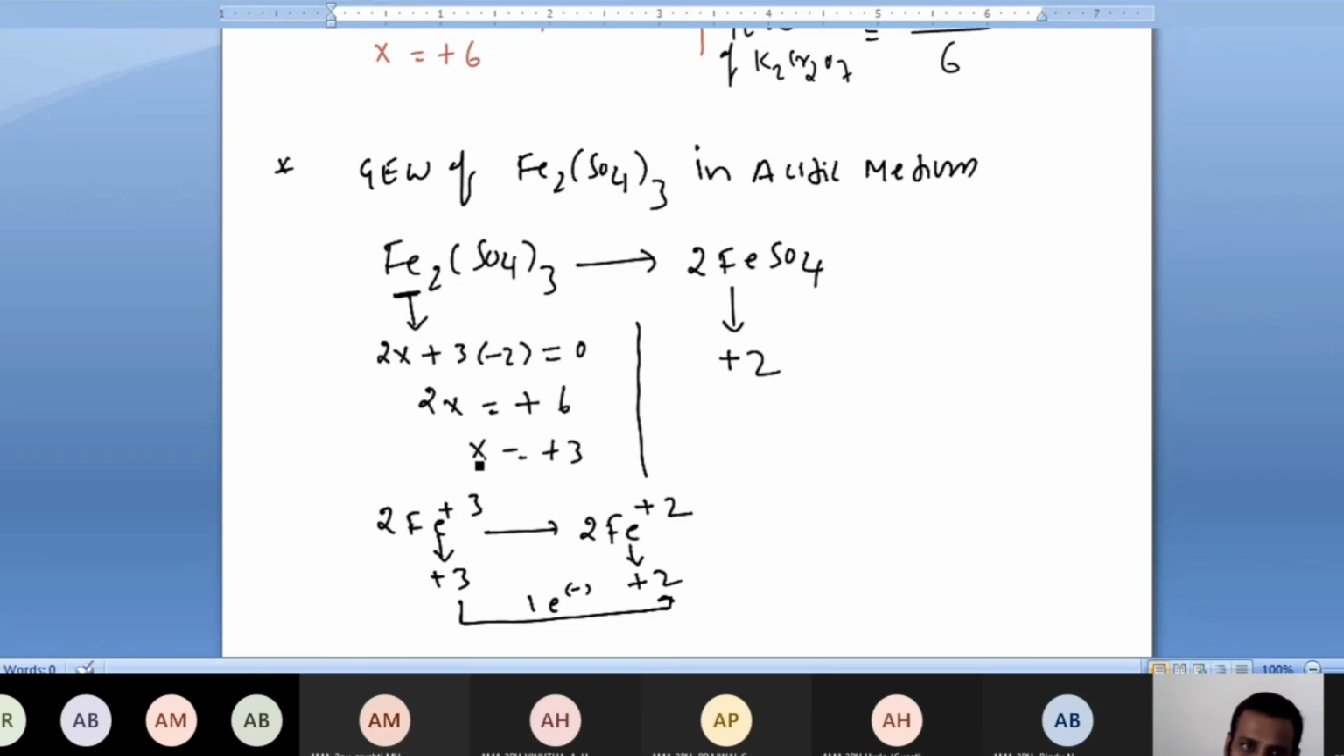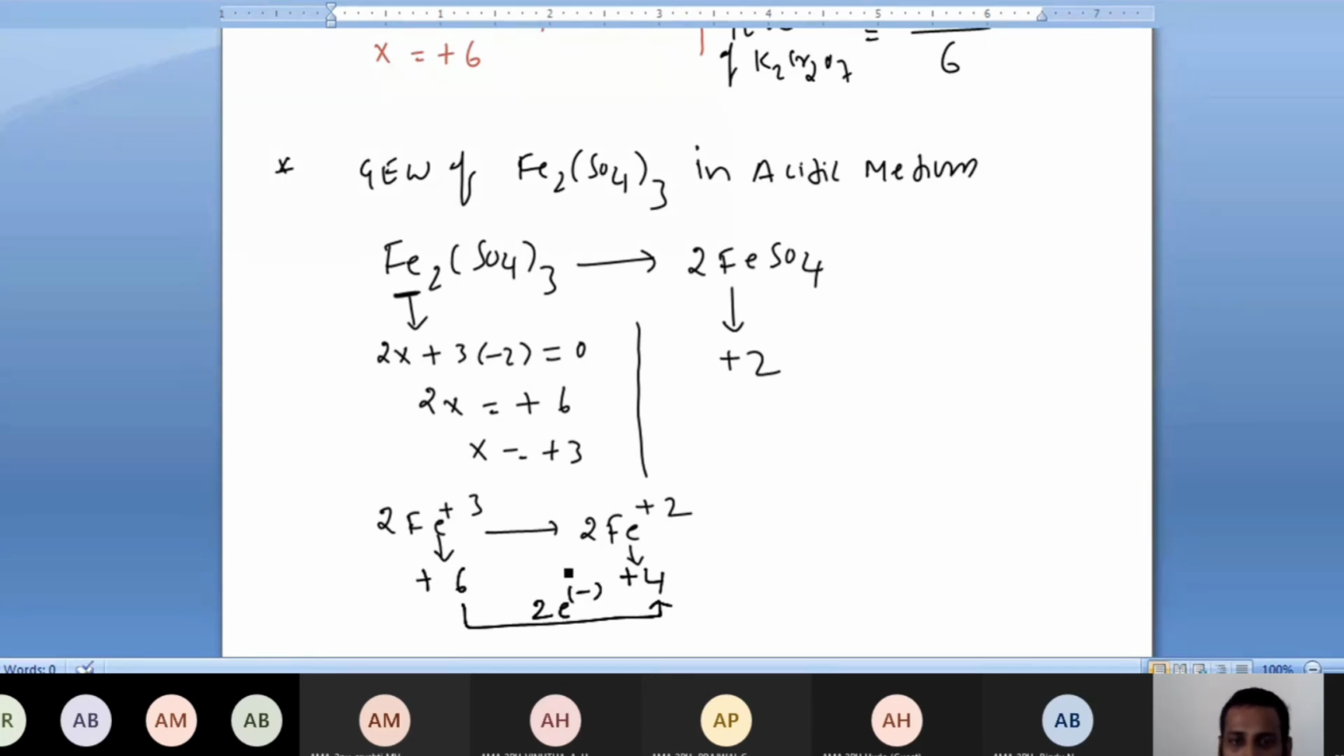But is it correct? What I wrote is absolutely wrong. Don't think I wrote it by mistake. Okay, I wrote it intentionally to show that it's wrong. Got it, everyone? So now I will write it correctly. What is the change in oxidation state? 2 3s are +6 you have taken. 2 2s are +4 you have taken. So the change in oxidation state means you have to take 2 electrons.